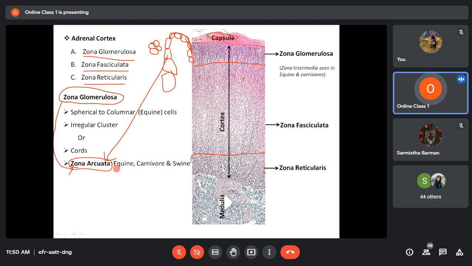It is called arcuata in equine, carnivore, and pig, that is in horse, dog, and pig. Because in these species, the cells of the zona glomerulosa form curved cord-like structures. They do not form straight cords, rather they form curved or arched cords. That's why it is called arcuata.